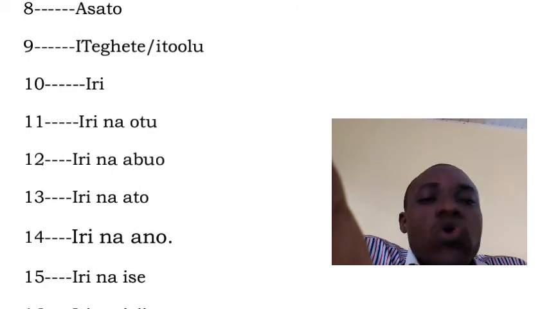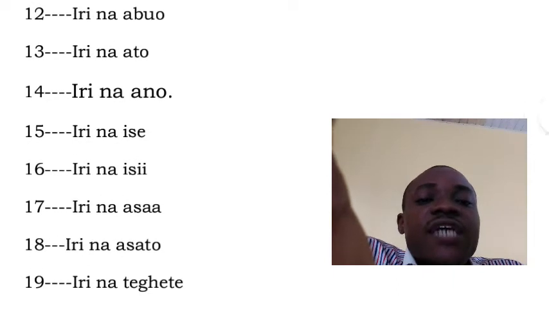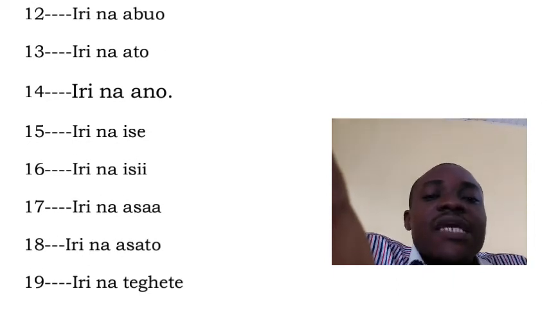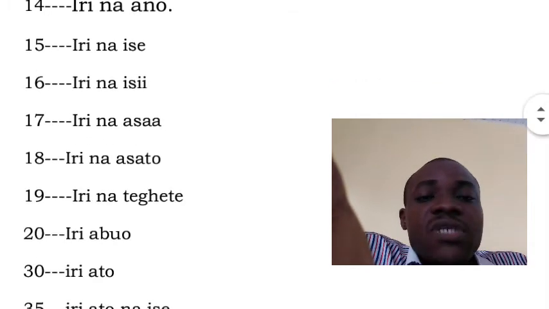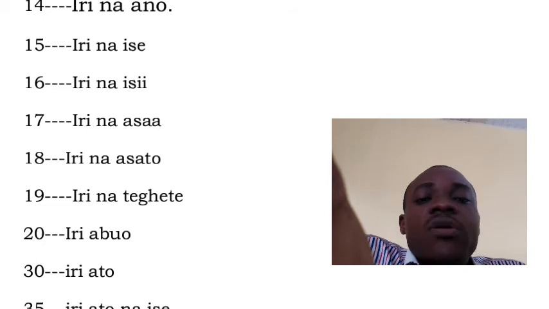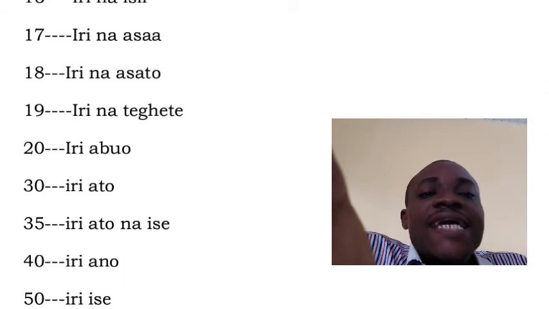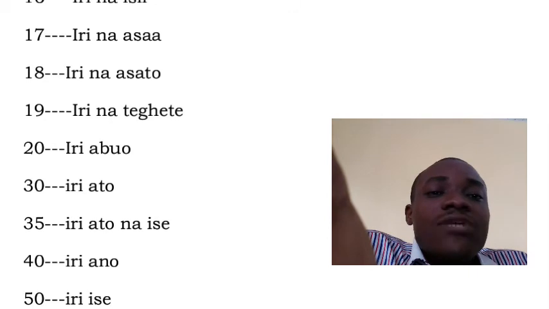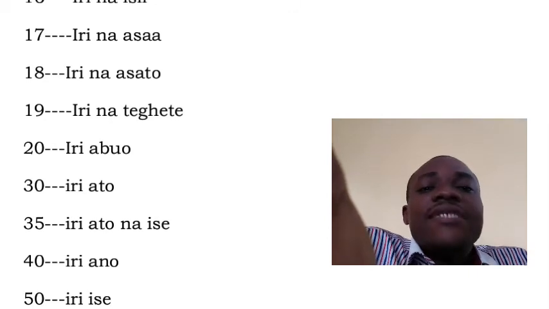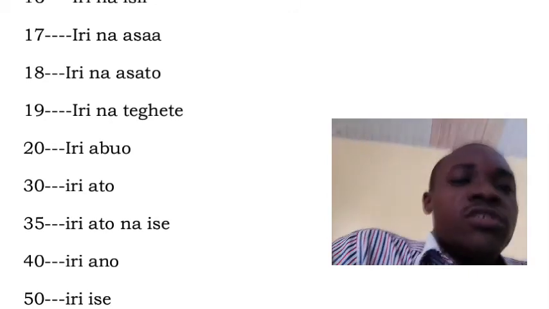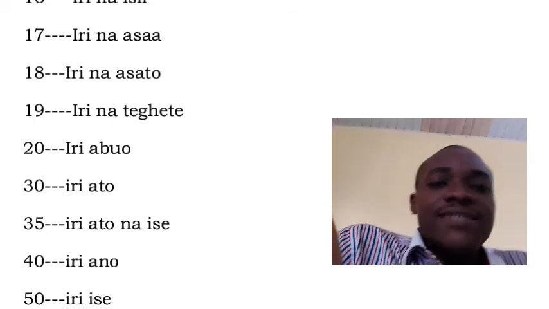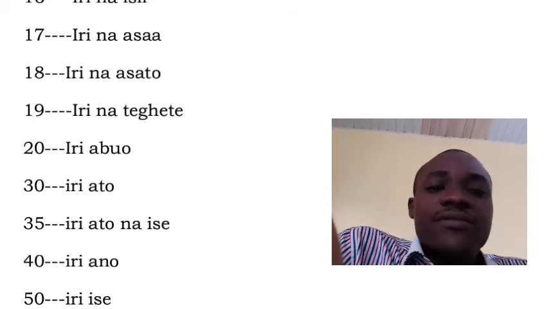11 iri na otu. 12 iri na abụọ. 13 iri na atọ. 14 iri na anọ. 15 iri na ise. 16 iri na isii. 17 iri na asaa. 18 iri na asatọ. 19 iri na iteghete. Remember, if you don't call it iteghete, you call it itoolu. So 19 is iri na iteghete or itoolu. 20, iri abụọ.